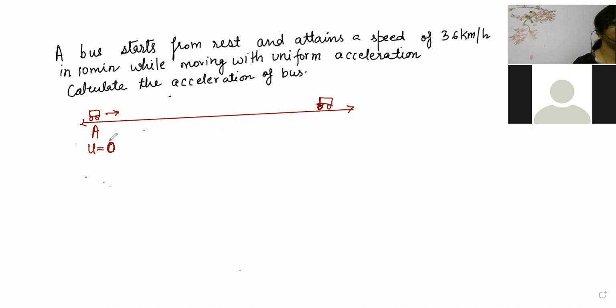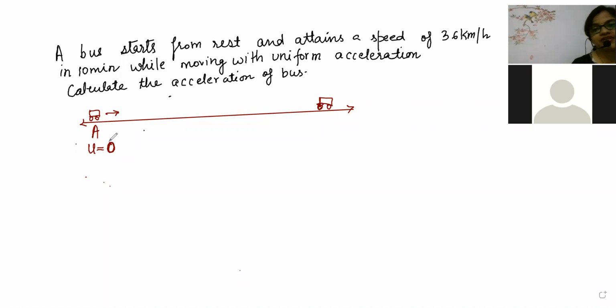Since the bus is starting from rest, here the bus has zero velocity; it was at rest and now it decided to start.